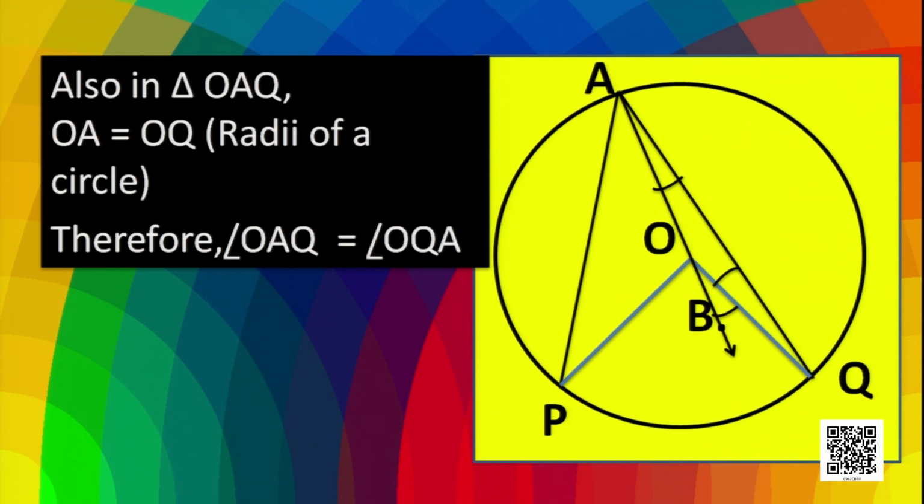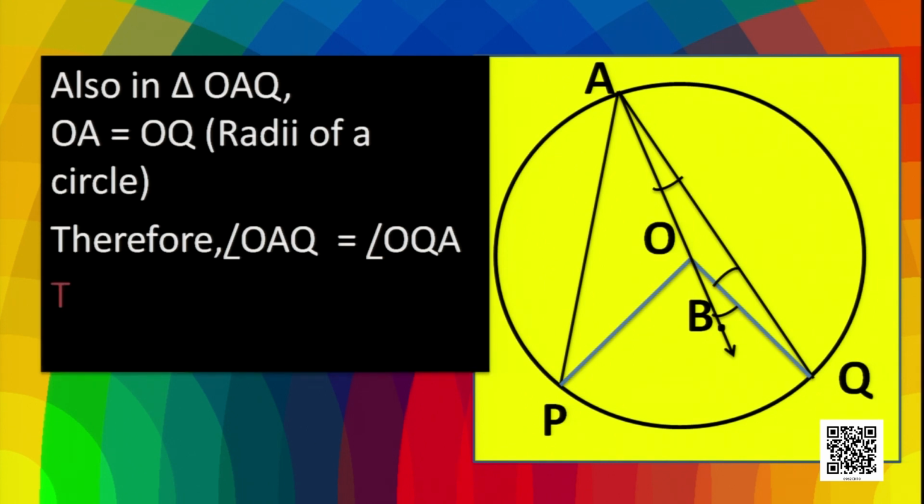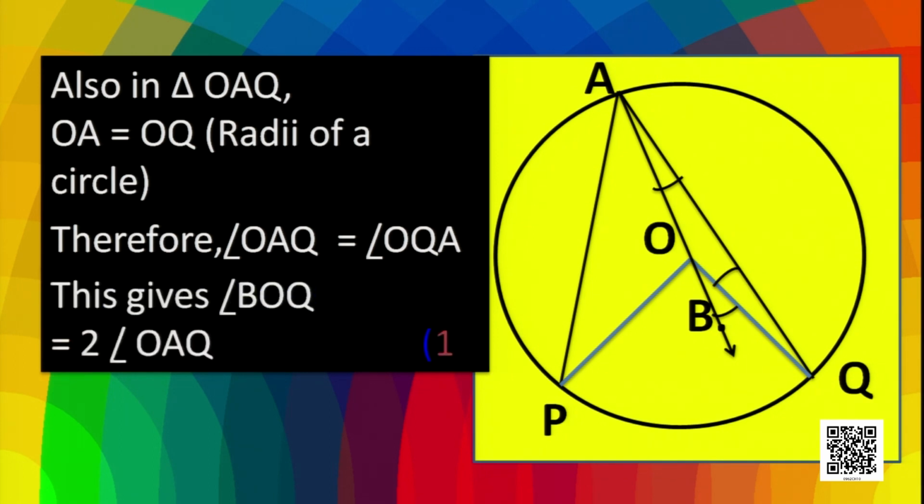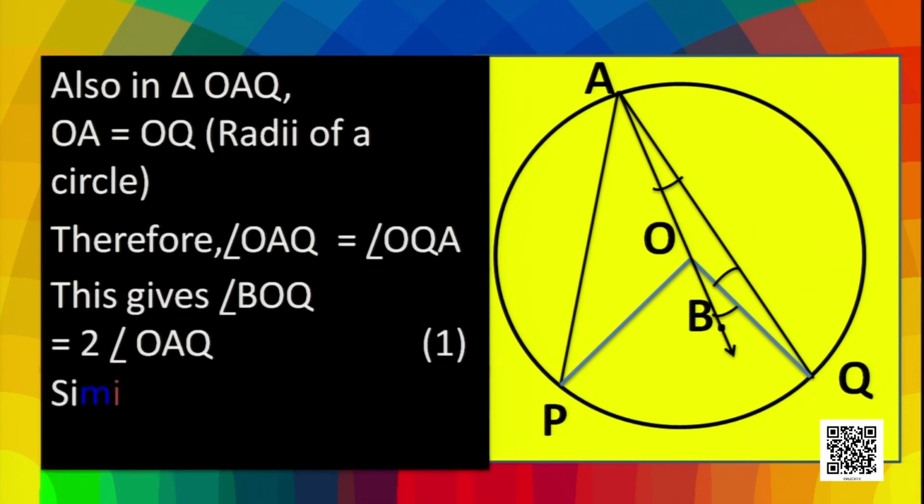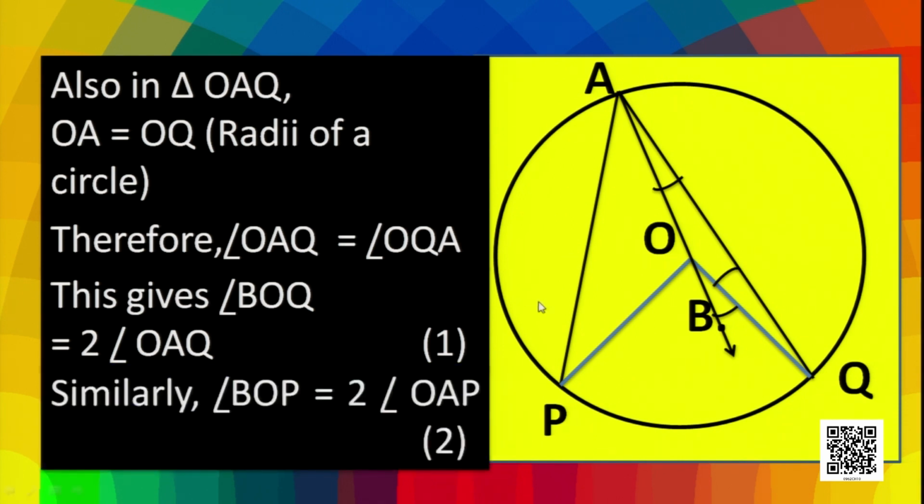Now, considering the previous one, we get that angle BOQ is equal to twice the angle OAQ. Let it be equation 1. Similarly, we can also prove that angle BOP is twice the angle OAP.